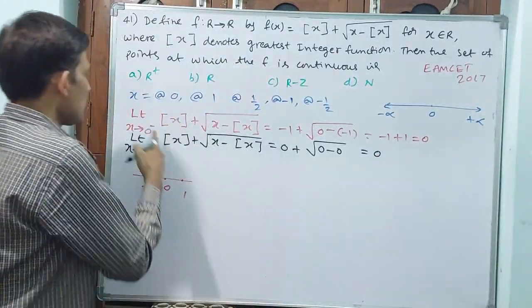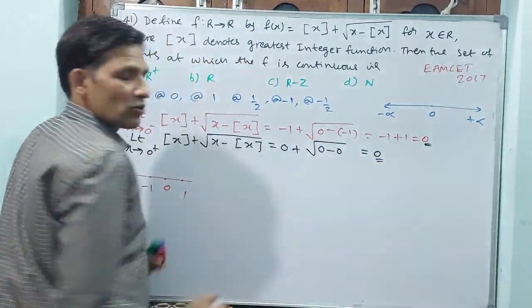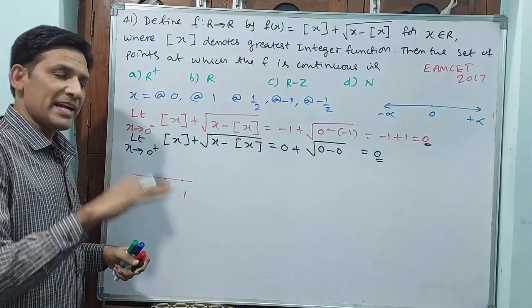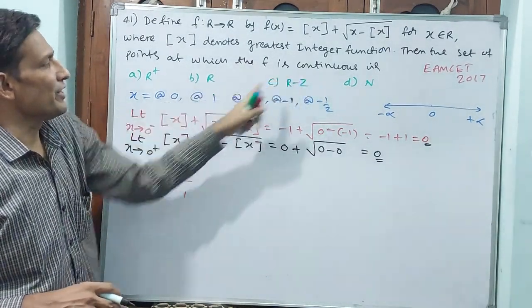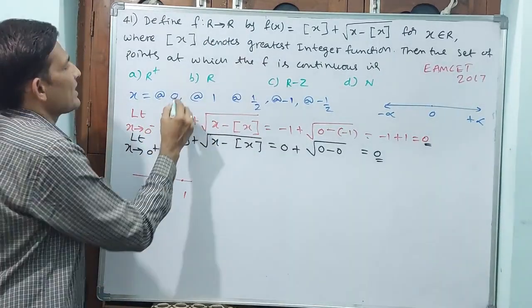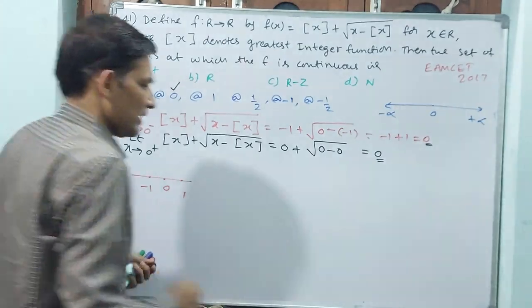Now you tell me, LHL also 0, RHL also 0. Left hand limit and right hand limit both are 0. That means it is continuous at 0. They are asking continuity. See, I am marking this. At 0 it is continuous.